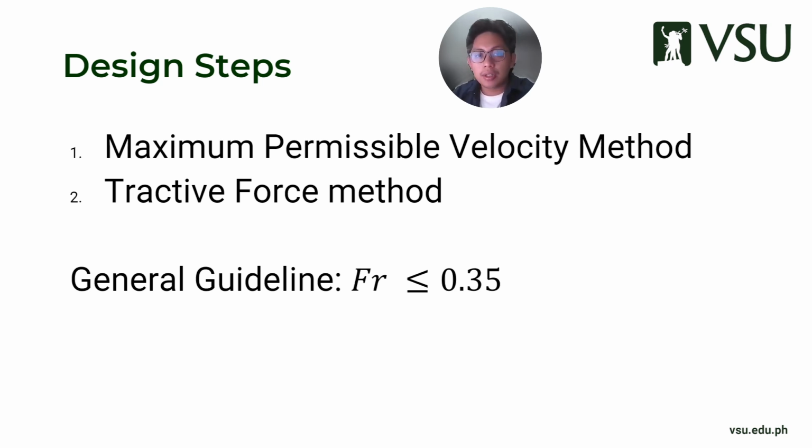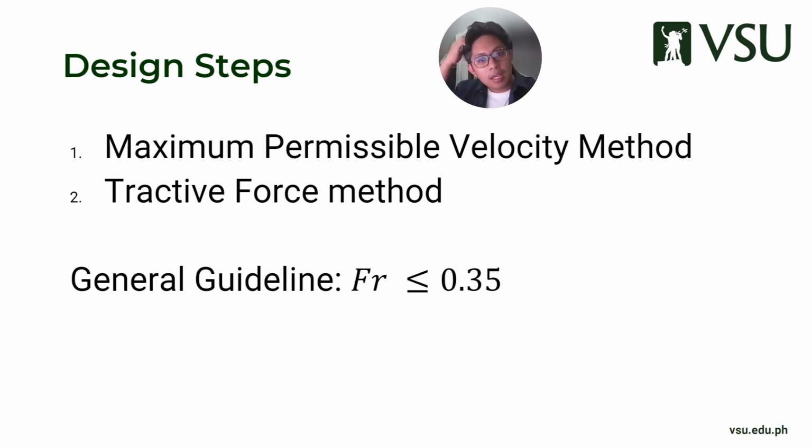The general consensus is your Froude number should be less than or equal to 0.35. If a Froude number is less than 1, that is subcritical flow, and that's what we want. But for a lined canal, our consensus is that the Froude number should be around 0.6 to 0.9, or somewhere around 0.75, to inhibit the growth of vegetation.